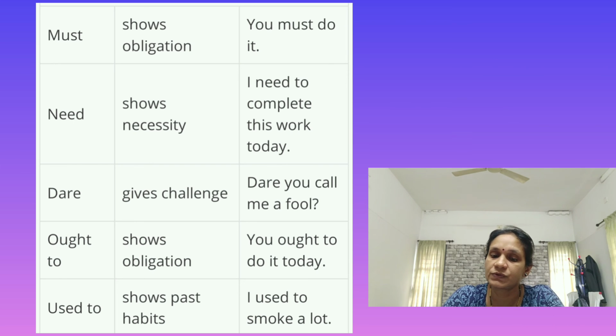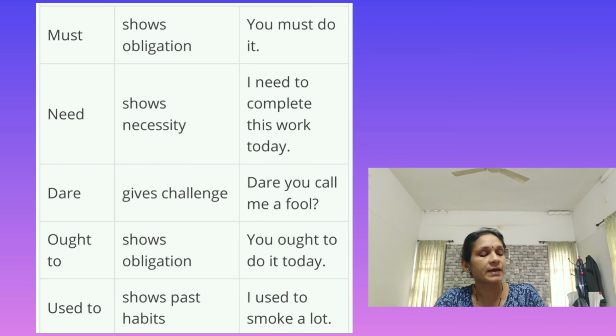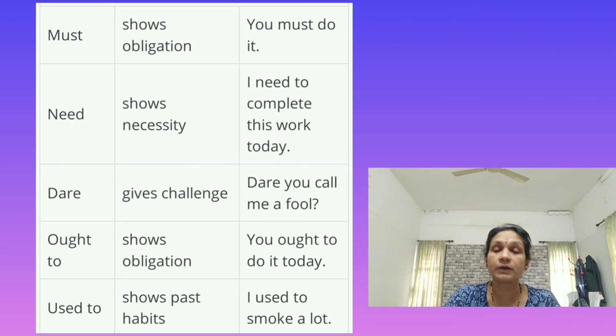Last one, used to, shows past habits. That is, I used to smoke a lot. Like that, for a past habit we use this to express that feeling. We use this modal auxiliary, used to.